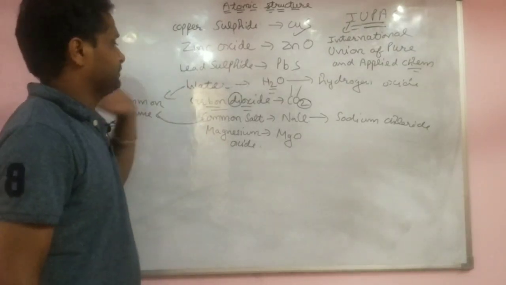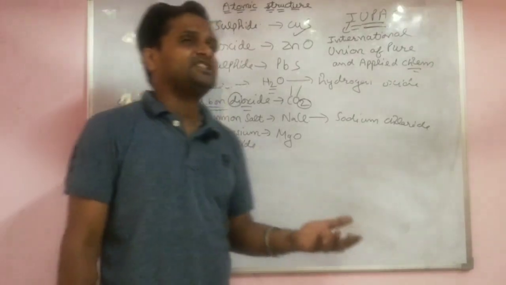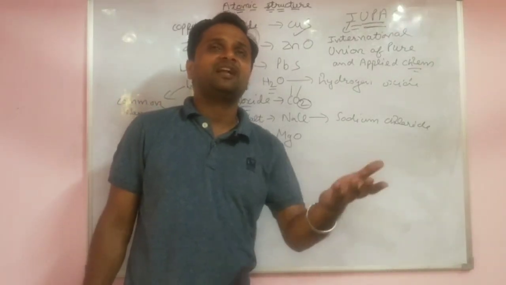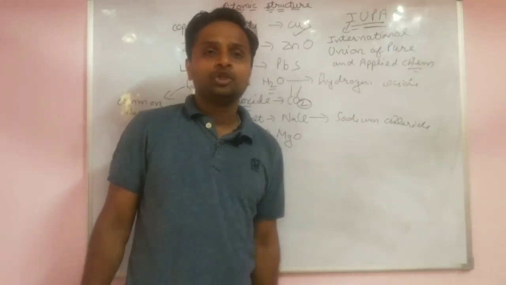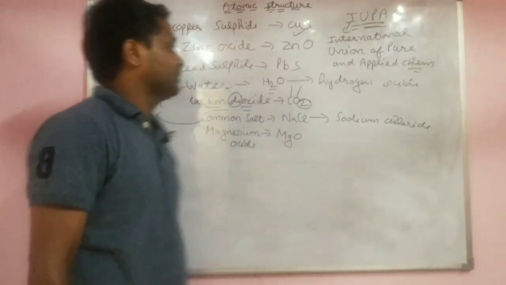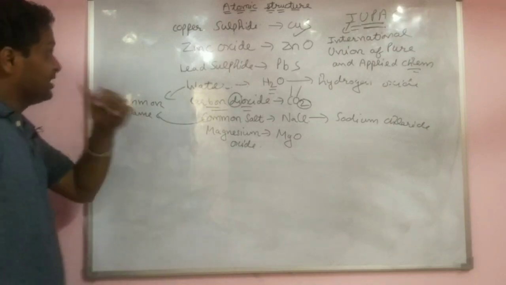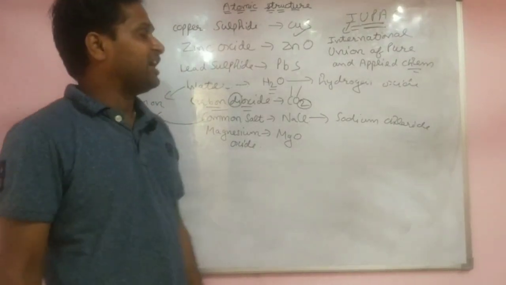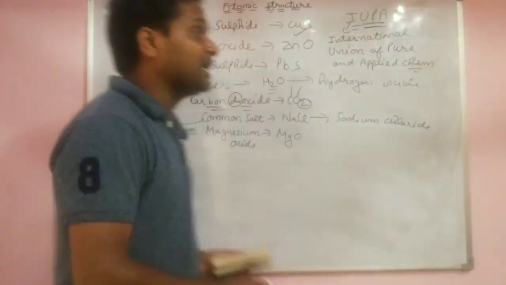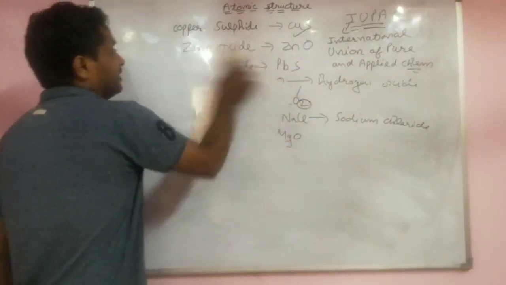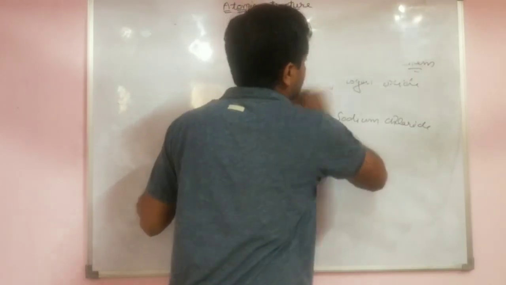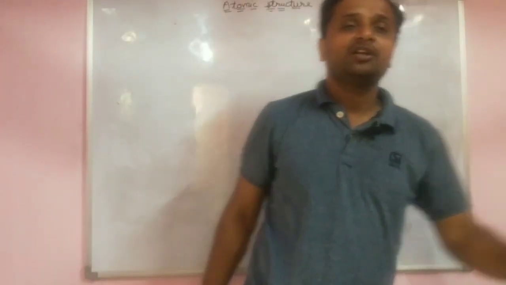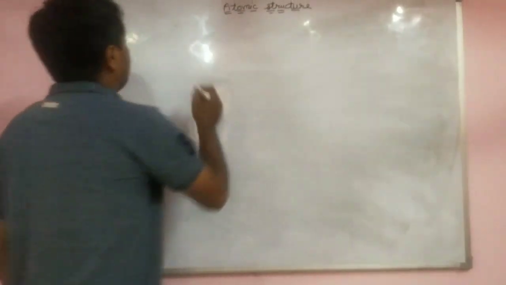These are the symbols. These are the common names. For example, one child has a school name, which is different, and at home there is a nickname: Chunnu, Munnu, Pappu, like this. These are the chemical formulas. Now next I will tell about the Dalton atomic theory. To understand the structure of the atom, Dalton atomic theory is very important.